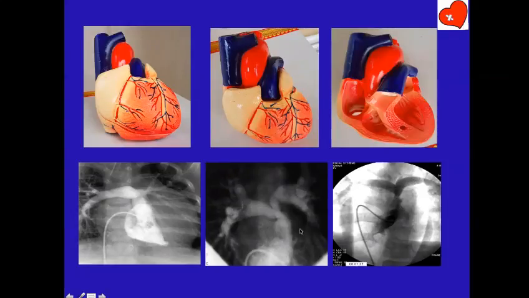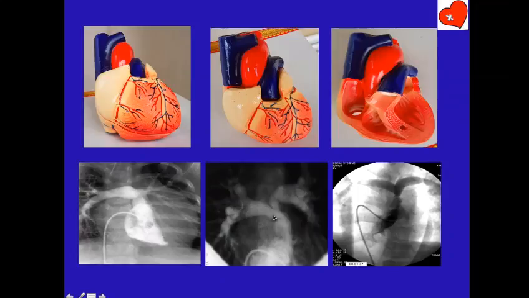Now, whether in a given patient this will work or this will work, we don't know. You have to judge the patient. Some patients this will be better, and some patients this will be better. What you need is cranial tilt and some degree of LAO angulation, mild LAO angulation. Did you understand that? Now, you have to see LPA and you have to see RPA both.